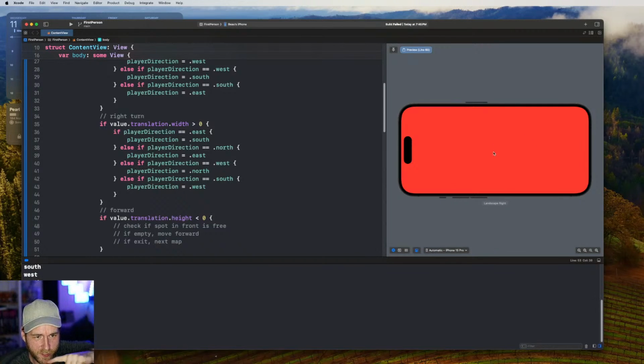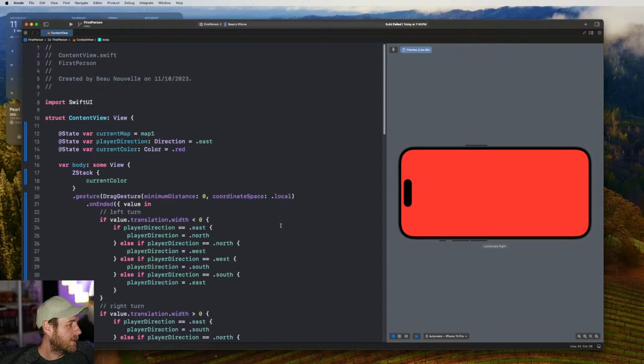Your player position should be the state. Your map is constant throughout the entire level. Yeah, I could do it that way. I did think about doing it that way, but I figured if I'm just updating the map, because what I was also thinking was in the future, we might have a button you can push, like a big block that can be pushed out of the way if you just keep walking into it. And then that would update the map. And I feel like that might be a better approach, because otherwise I have to keep the state of where the blocks are in the level, right? I want the level to be the source of truth.